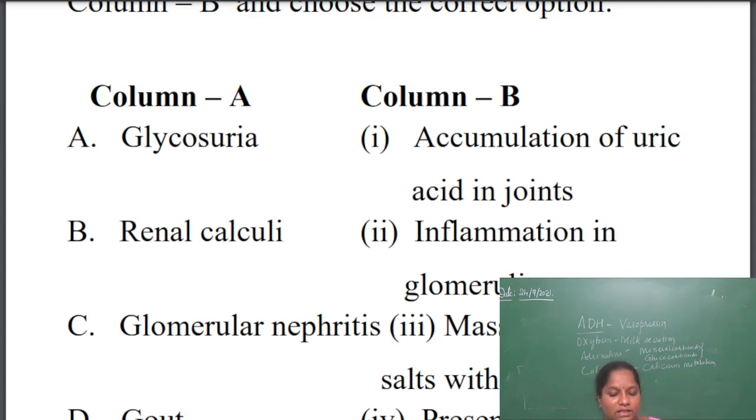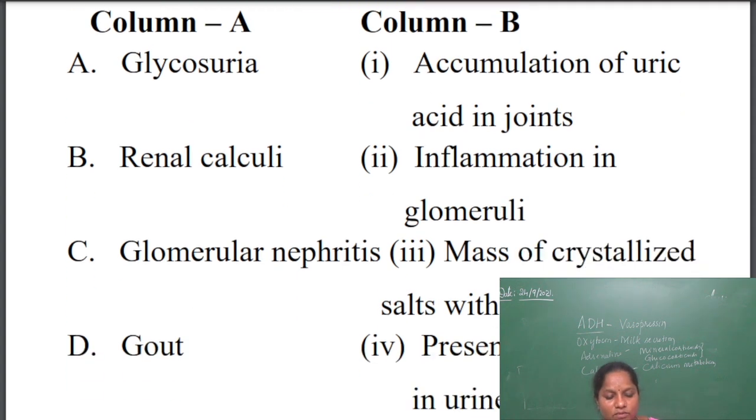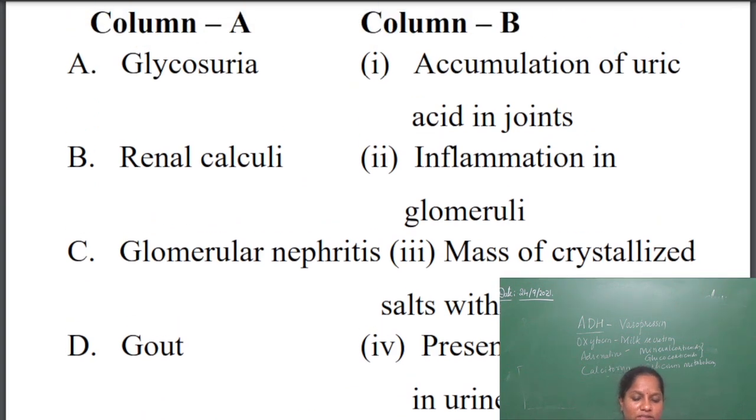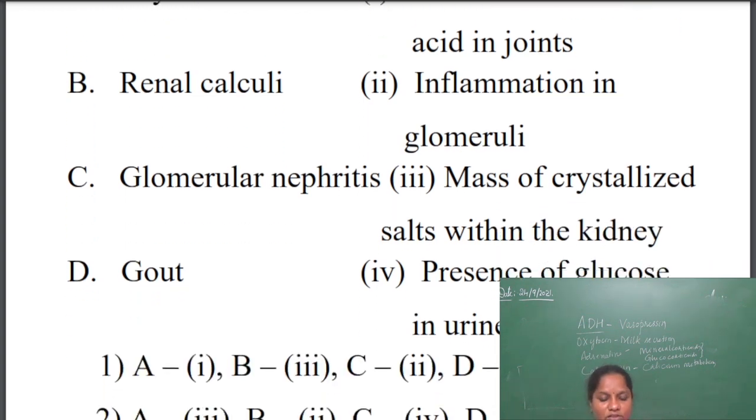Glycosuria is a condition where glucose is present in the urine, called glycosuria. Next, glomerular nephritis: inflammation of the glomeruli is called glomerular nephritis. Gout is a disease, an accumulation of uric acid in the joints. Uric acid is a nitrogenous waste that has to be filtered. This is going to accumulate in the joints. That condition or disease is called gout.